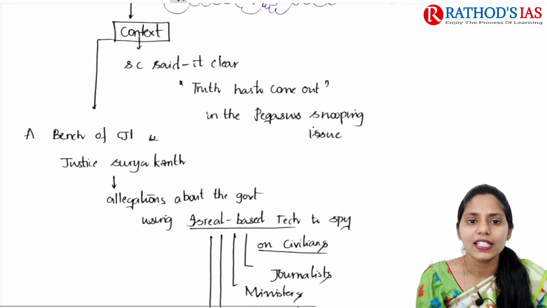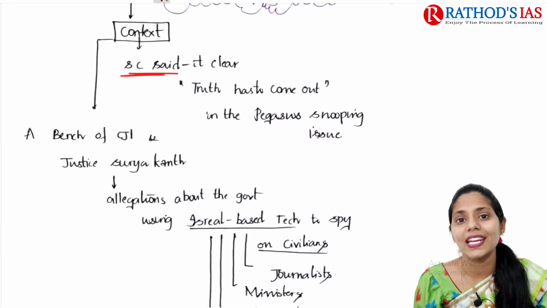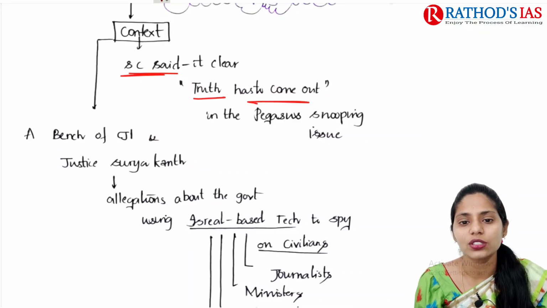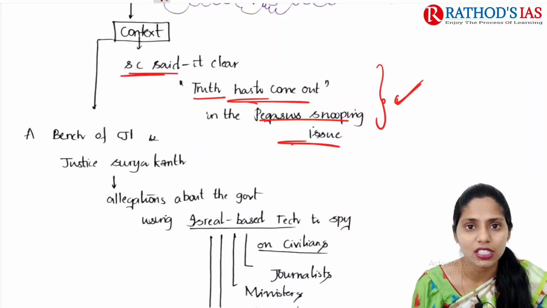If you see the context, it mainly says that the Supreme Court made it clear that truth has to come out in this Pegasus snooping issue. Even in our parliamentary session, that is the monsoon session which is going on, there is disturbance which is mainly caused by this Pegasus.